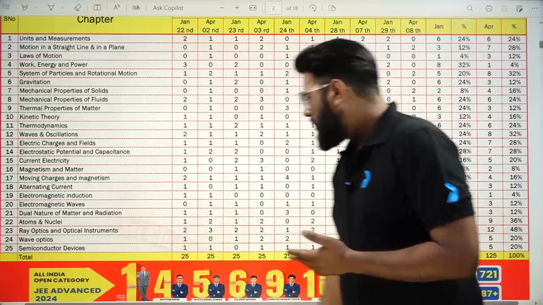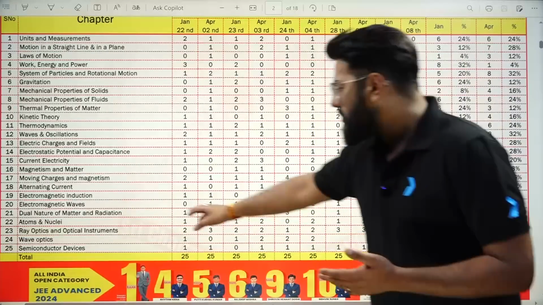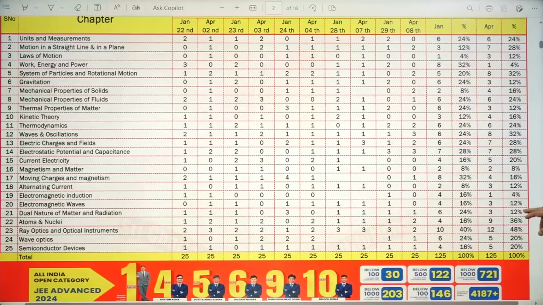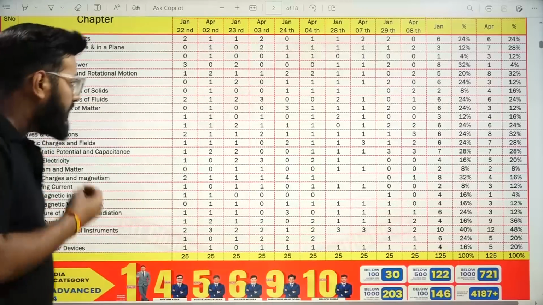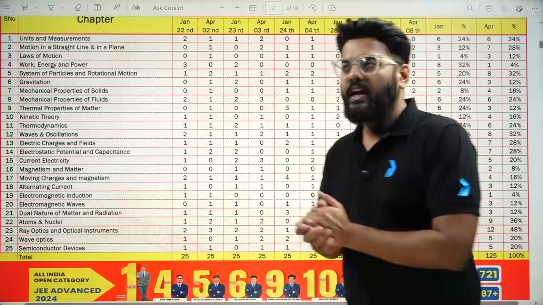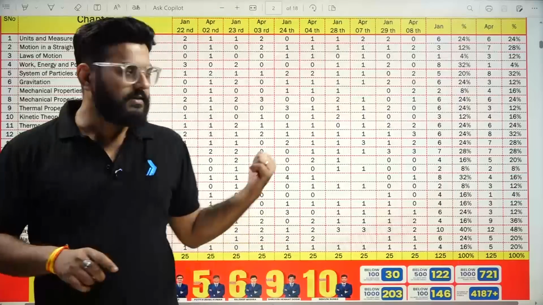Modern physics in total also has a very high weightage. If you see modern physics, it starts from this line, right? From this 12%, 36, 48, 20 and 20. So all the topics of modern physics are also extremely important, and many questions have been asked from it, right? So this is the comparative analysis of shift 1 in the previous table, and this is for shift 2 of January and April.